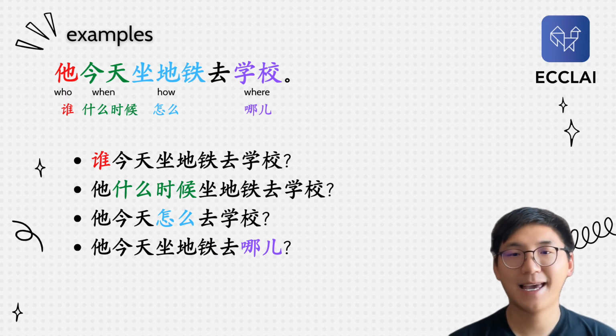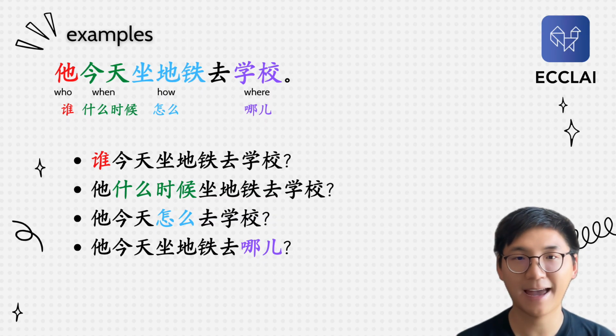So here we have this sentence, and we actually just practiced that. So I'm gonna read the sentences, all the questions here, and then you try to feel it a little bit how we ask questions in Chinese, okay? It depends on what information you want to know. For example, if you want to know it's a person, then you use who, 谁. If it's a time, then you use when, 什么时候.